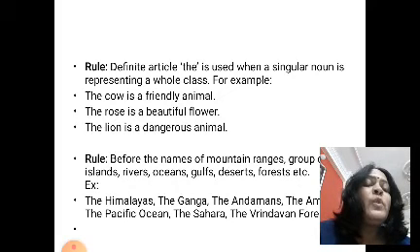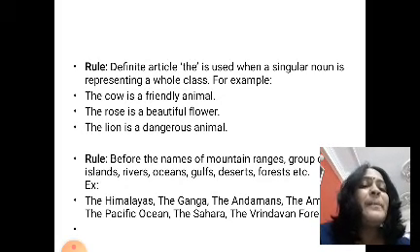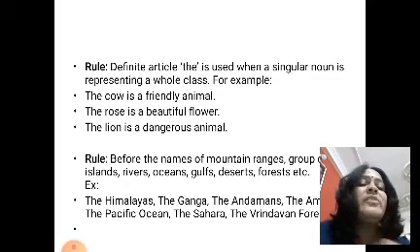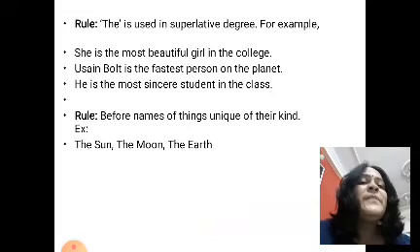So the next rule: before the names of mountain ranges, islands, rivers, oceans, gulfs, deserts, forests, etc. For example, the Himalayas, the Ganga. The Ganga is the holy river of Hindus. The Himalayas are the highest mountains. Kanchenjunga is the highest mountain. Okay, the Andamans, the Amazon River, the Pacific Ocean is the longest ocean. The Sahara Desert is vast, the Vrindavan forest. So when we are talking about particular mountain ranges, rivers, oceans, if they are unique of their kind, then we use the.